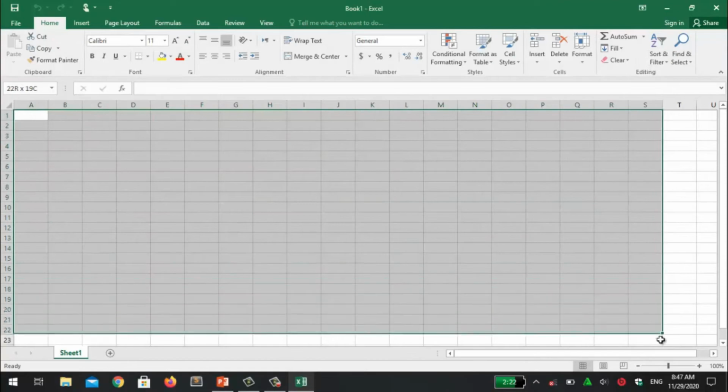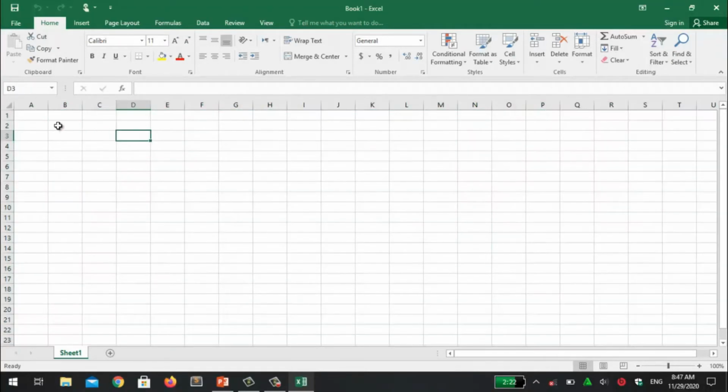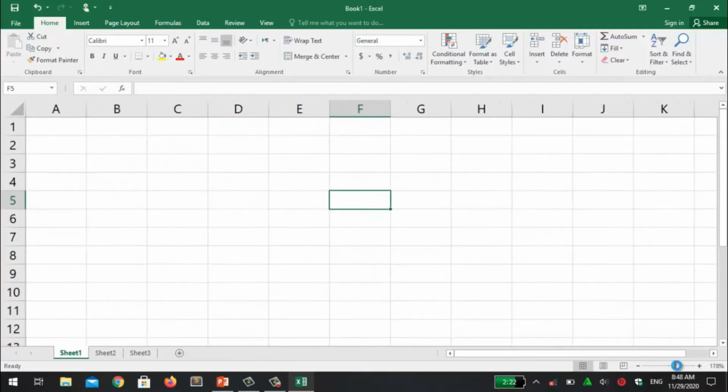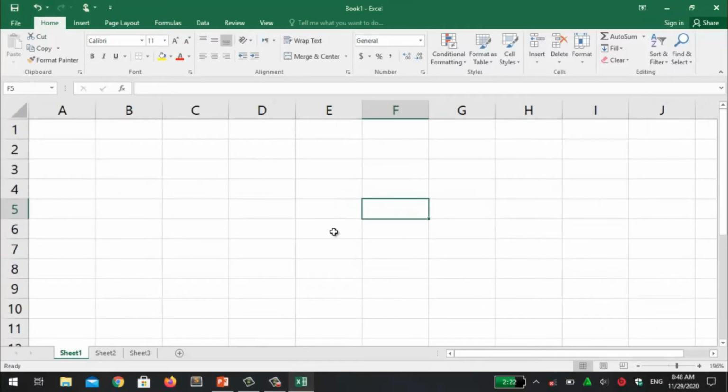This is the spreadsheet. Now we have different rows and columns. Rows are identified by numbers and columns are identified by alphabets. This is sheet number 1. You can add many more sheets from here also. If you need another sheet in this workbook, you can add it. First I have to work on sheet number 1. You can also change the name of this sheet. This is the zoom option, from here you can zoom your spreadsheet.